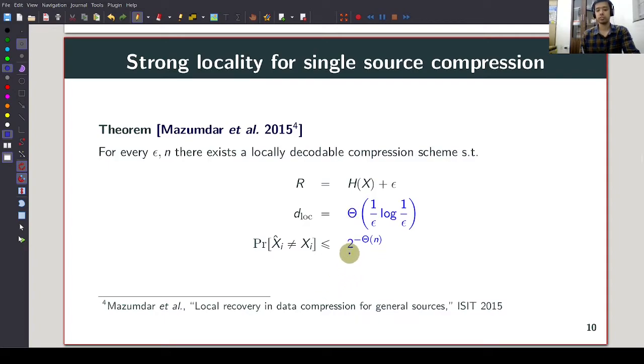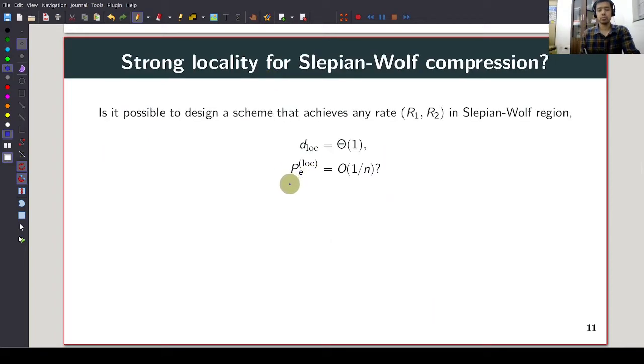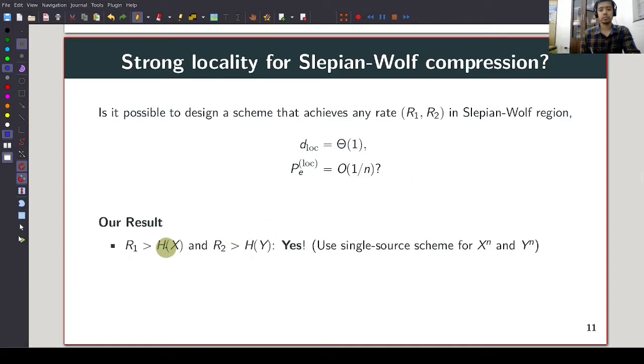So now the trade-off is not exponential. We can achieve constant local decodability and vanishing in n probability of error. This is a phenomenon that we call the strong locality property. What we want to find out is, is it possible to achieve strong locality for Slepian-Wolf compression? That is, can we design a compression algorithm for which the local decodability is a constant and the probability of error decays as n tends to infinity? If R1 and R2 are both greater than the respective entropies, then it's simple to achieve this. You just use the single source scheme for x^n and y^n.